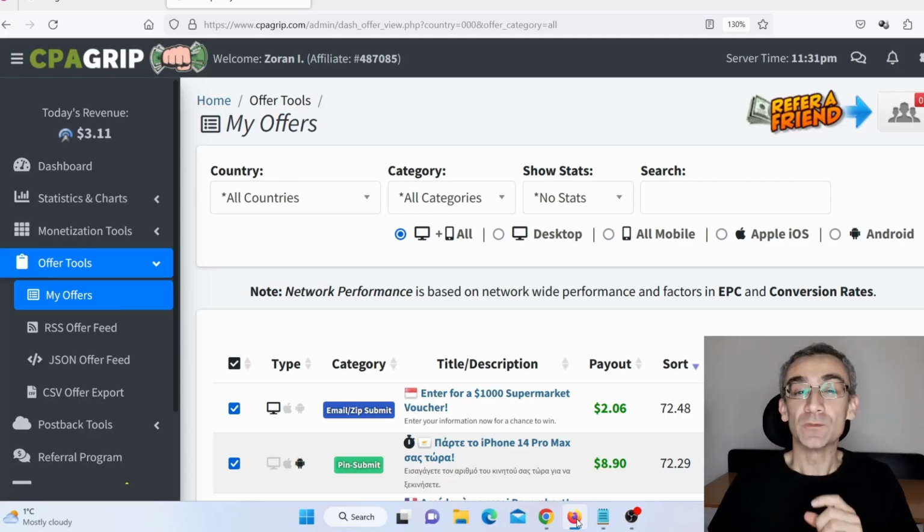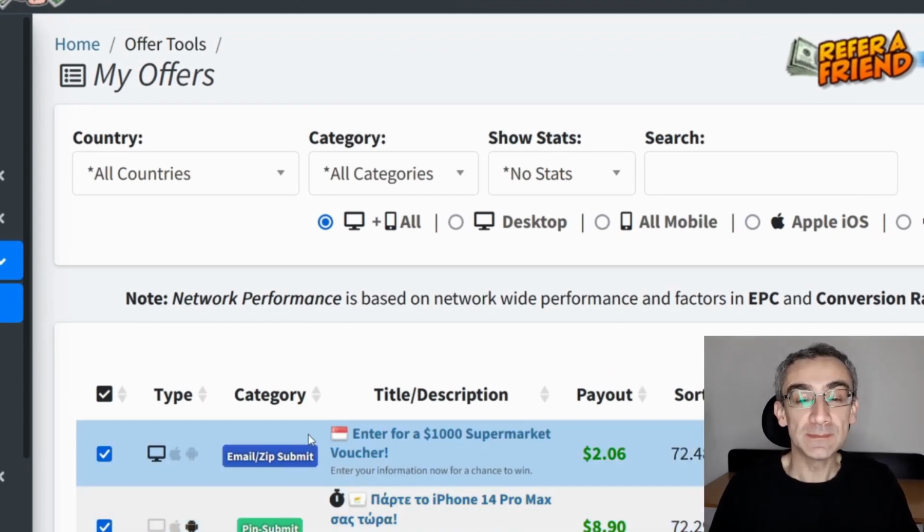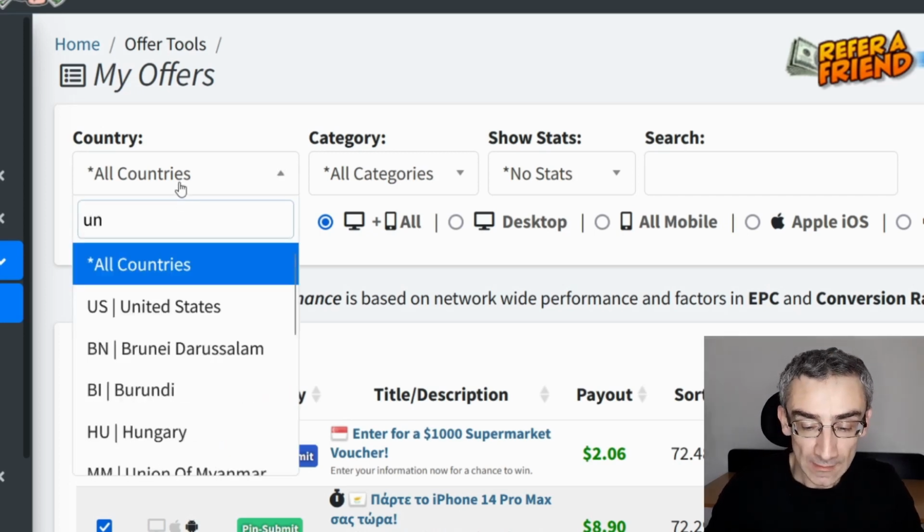Okay guys, today I'm going to show you how you can make money with CPA marketing and ChatGPT. So first thing we need to do, we need to find CPA offers to promote. Now for this purpose, I am going to use Cpagrip, but you can use any other CPA affiliate network that you want, okay? So here for the country, I am going to use United States.